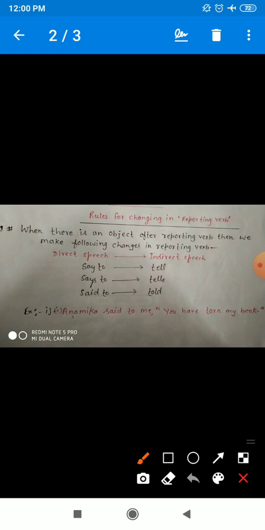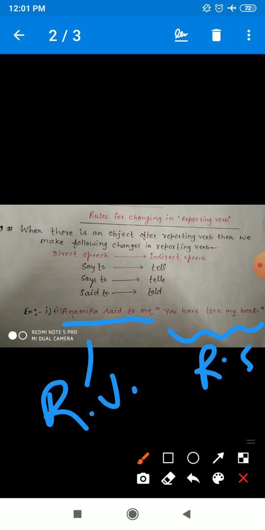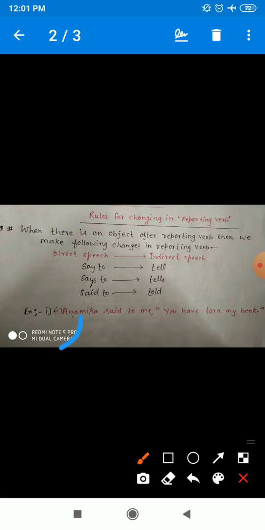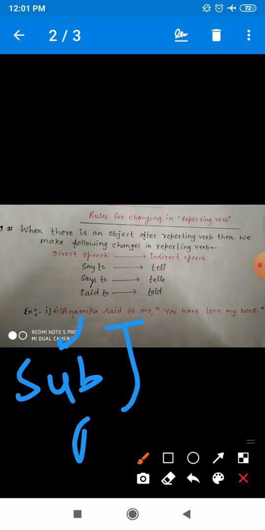Suppose that I have an example. Anamika said to me, you have torn my book. In this sentence, "Anamika said to me" is the reporting verb part, and "you have torn my book" is the reported speech, as I told you in the previous classes. Anamika is the subject, "said to" is the reporting verb, and "me" is the object.